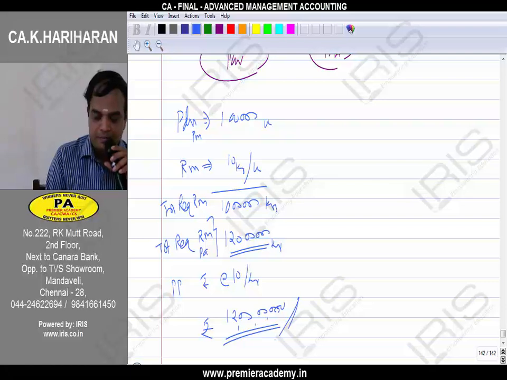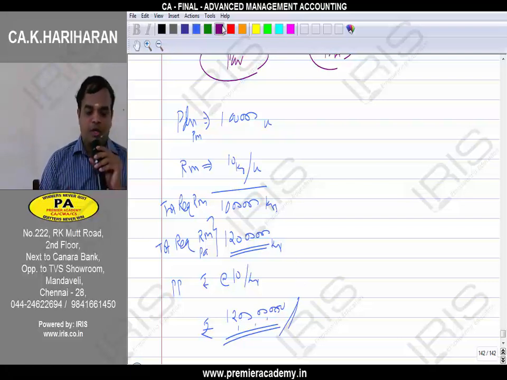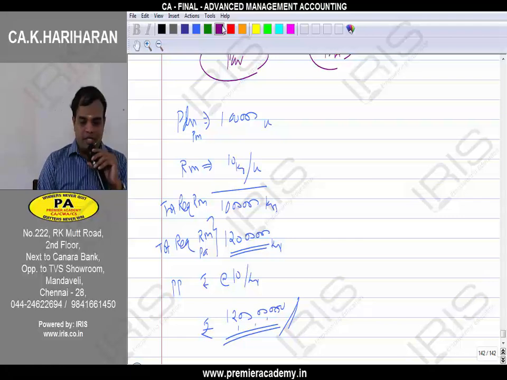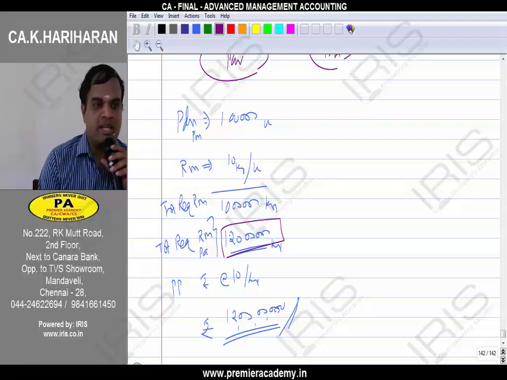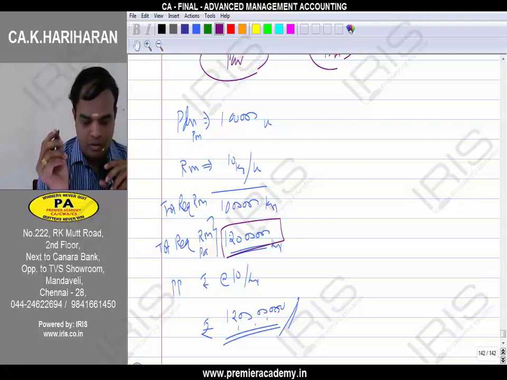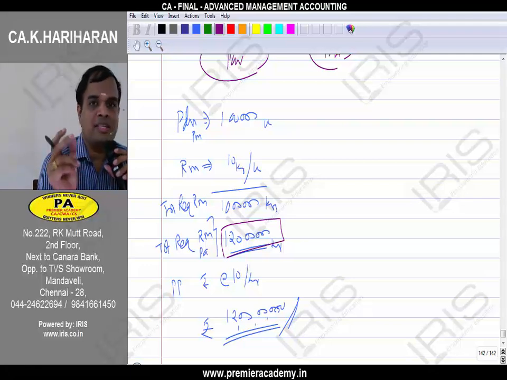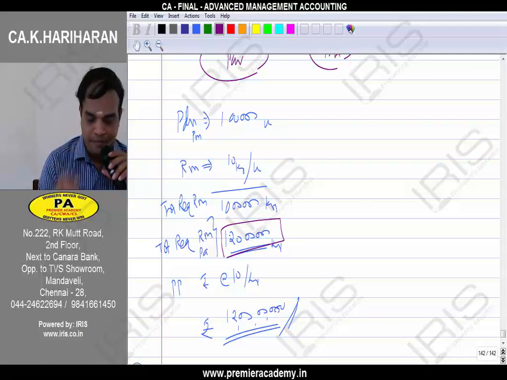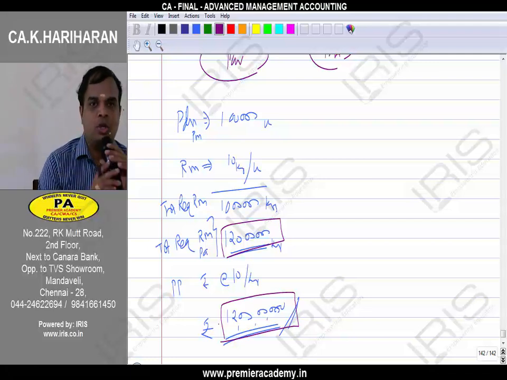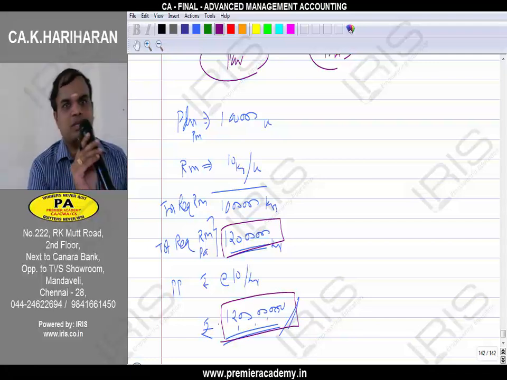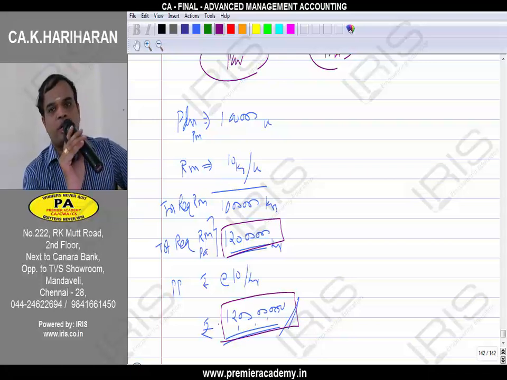On a per annum basis, 1 crore 20 lakhs kgs of raw material you need, and value wise, you need 12 crores, am I right? This is the total requirement of raw material.